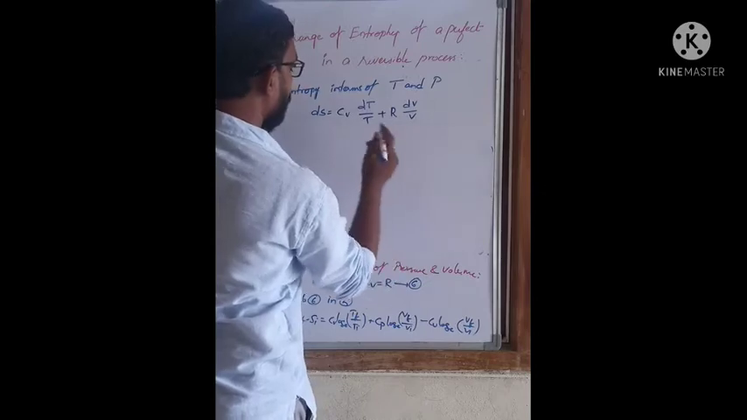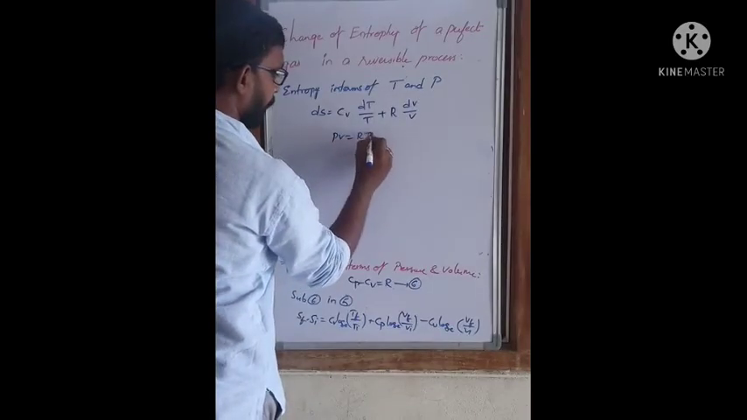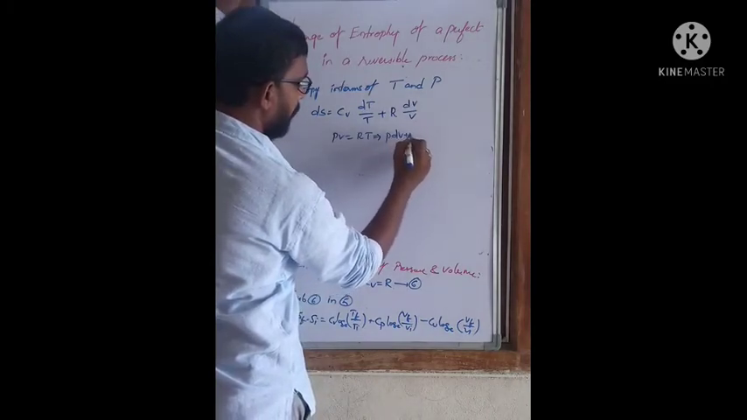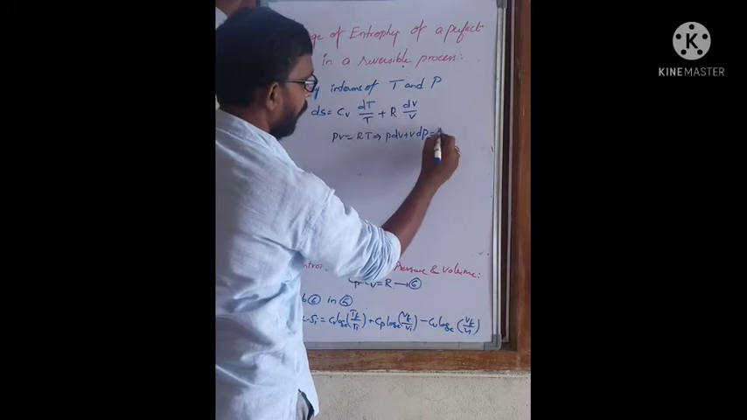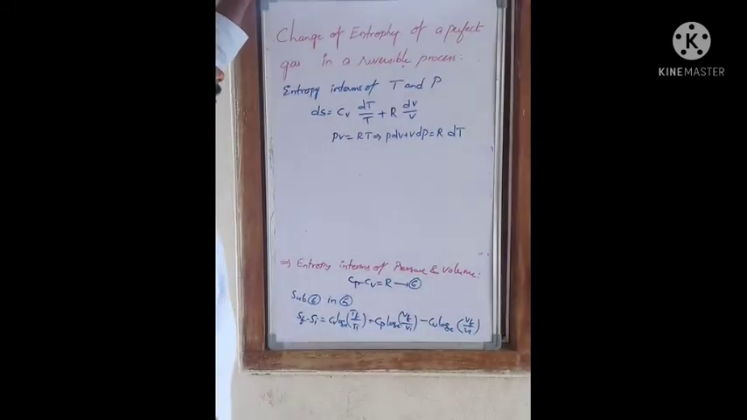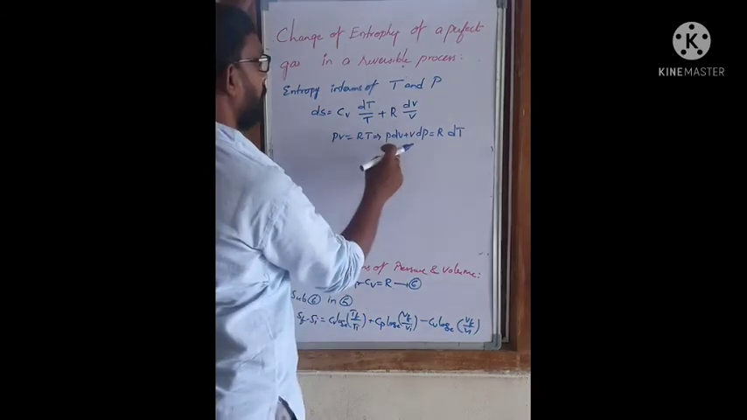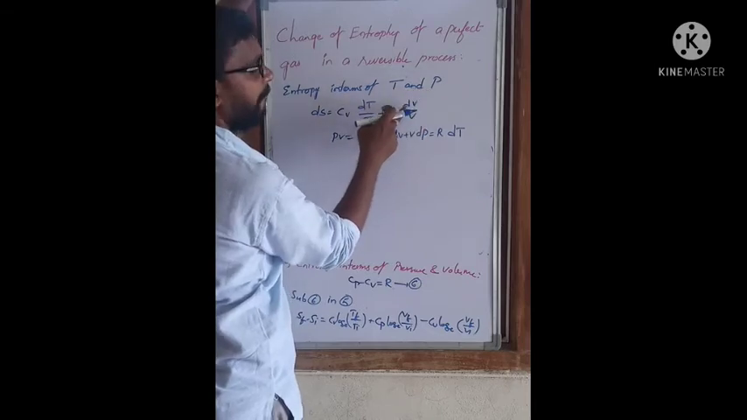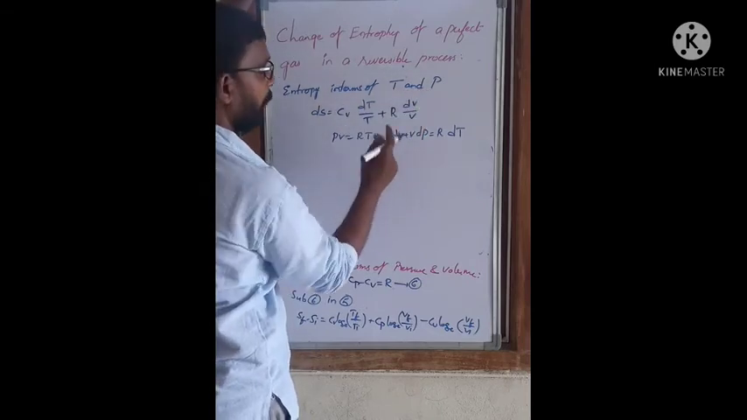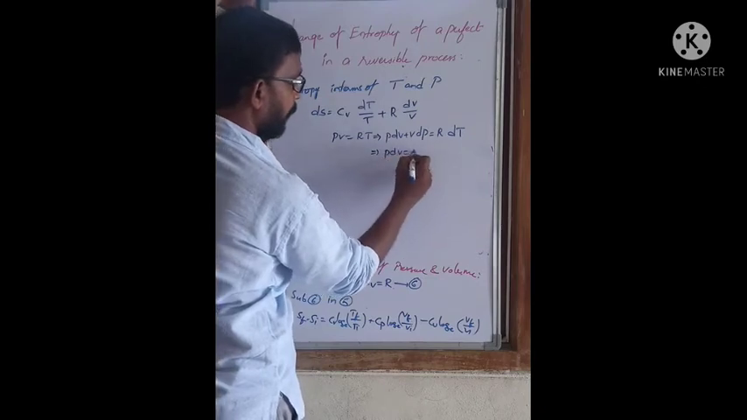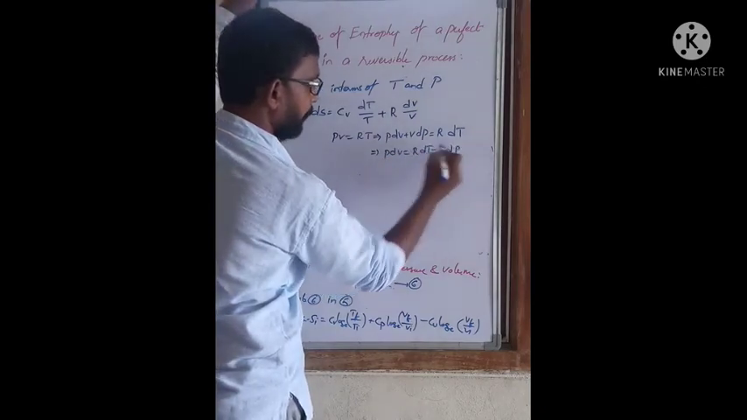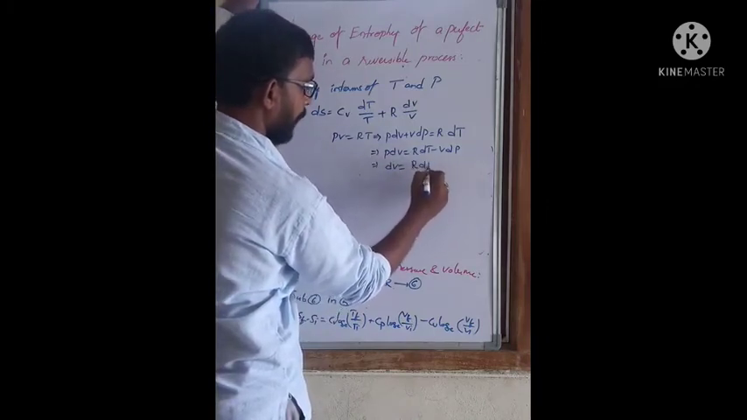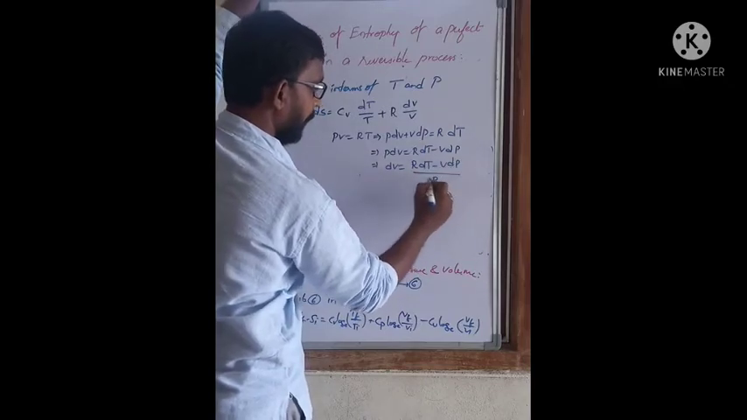We know that PV = RT, so differentiate on both sides. We get P dV + V dP = R dT. From this, we have to make entropy in terms of temperature and pressure, so we have to eliminate the volume term. That is why from this equation, P dV = R dT − V dP. So from this equation, dV = (R dT − V dP)/P.